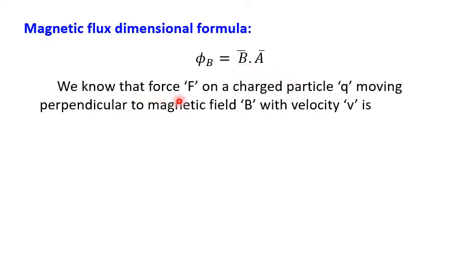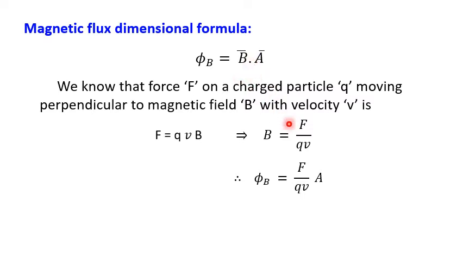Here we know that F is the force on a charged particle Q moving perpendicular to the magnetic field B with velocity V, F equals BQV. Actually it's BQV sin theta. For example, if it is perpendicular, as I mentioned already, we know the formula F equals BQV. So in this, B equals F by QV. Now instead of B we can substitute F by QV. We want only dimensions, so the dot product does not matter, we want only the magnitudes of the quantities.